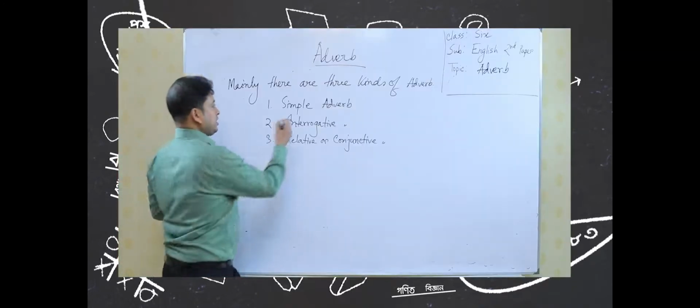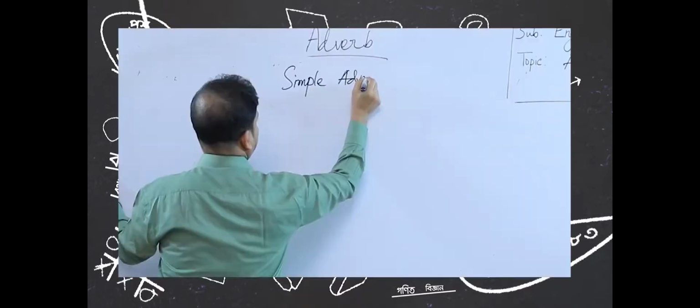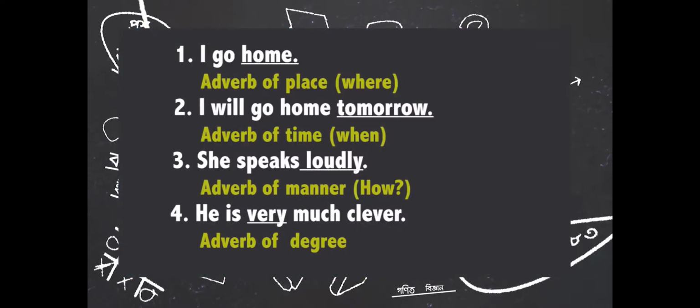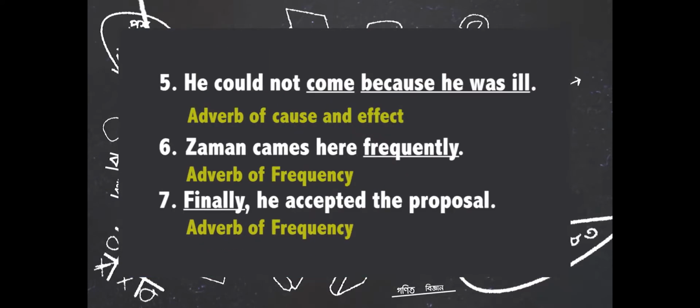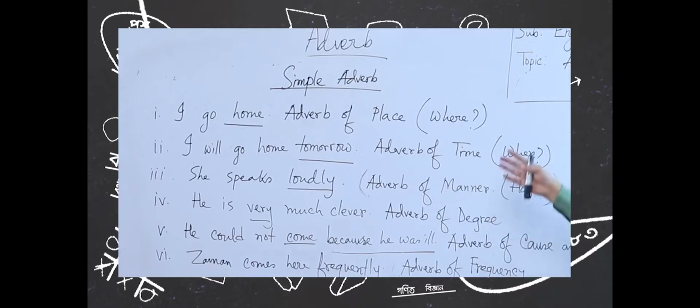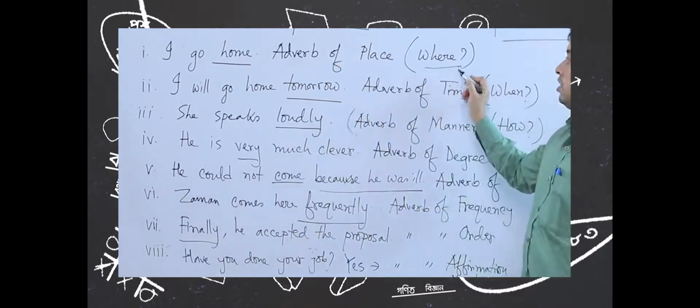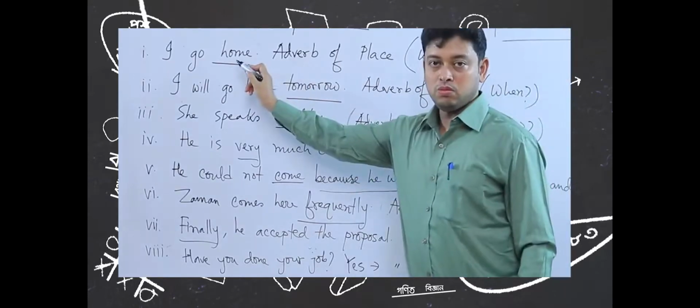Now, our main target is simple adverb. We will be discussing simple adverb now. So, dear students, please write down the examples, then we shall discuss this simple adverb. From the board it becomes crystal clear that there are actually 8 kinds of simple adverb. The first one is adverb of place. So, look at the example here, I go home. You ask the verb go, where? You get the answer, home.